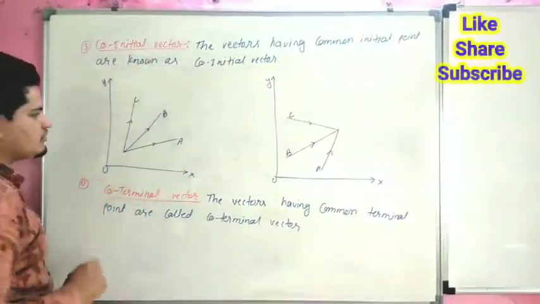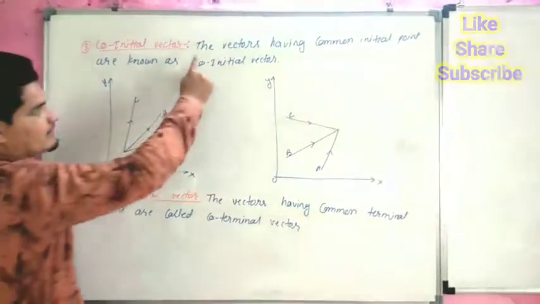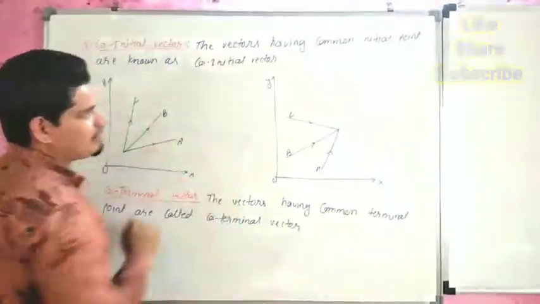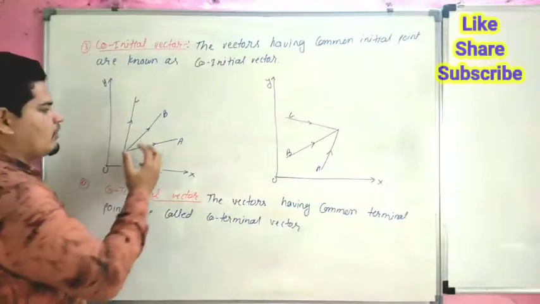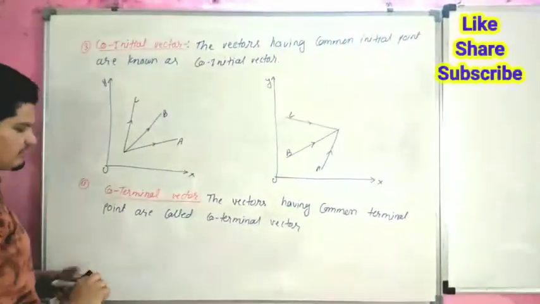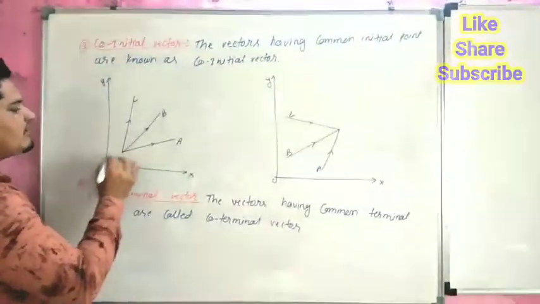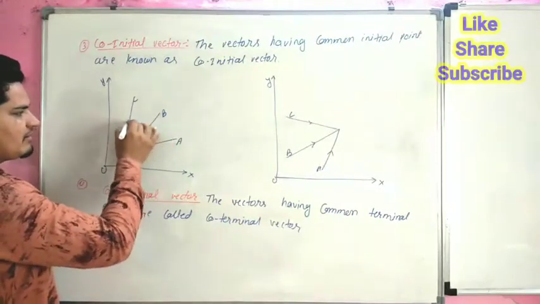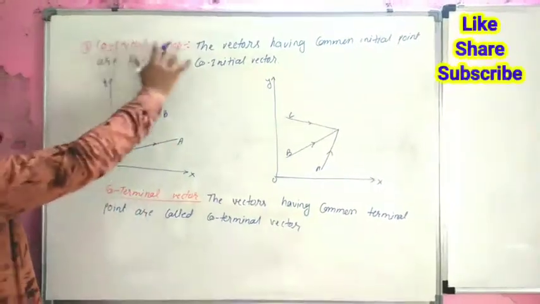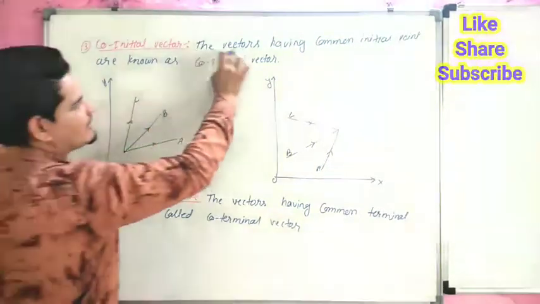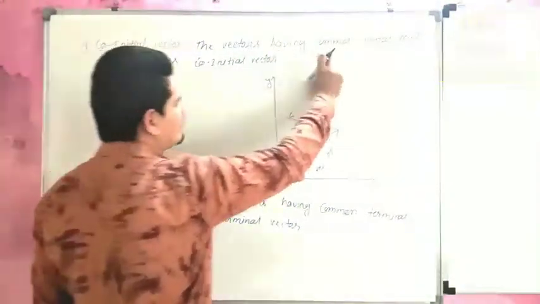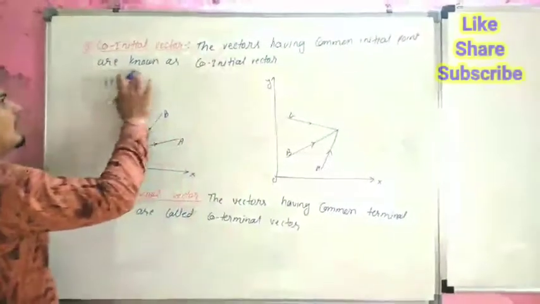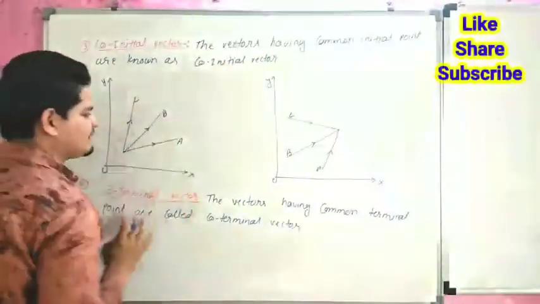Now the third vector is co-initial vector. All the vectors having a common initial point, this is the initial point, and three vectors having a common initial point are called co-initial vectors. So the definition: the vectors having a common initial point are known as co-initial vectors.